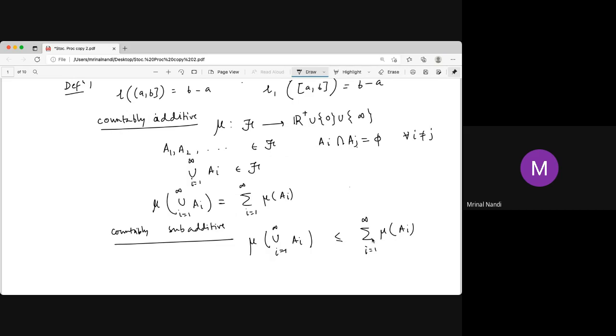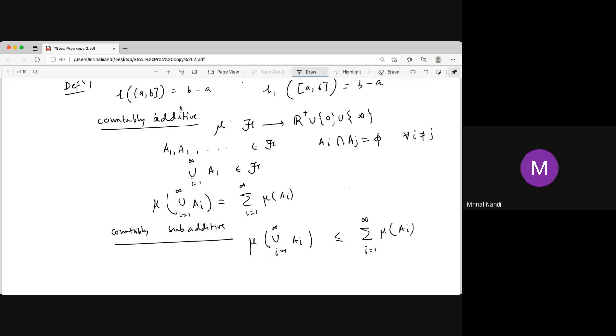So once the disjoint union has a summation, like probability, the measure of the union is less than or equal to the summation. But the other way is not true. If the union is less than or equal to this sum, then for a disjoint union it may be less than, and may not be equal. So countably additive implies countably subadditive, but otherwise it is not true.